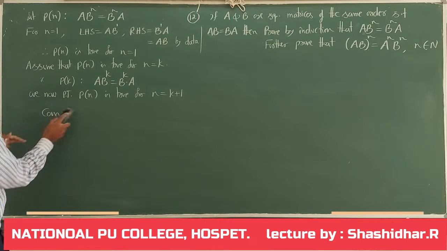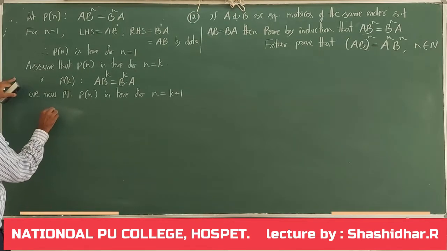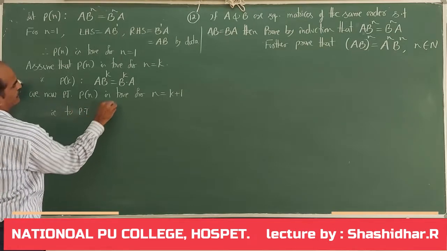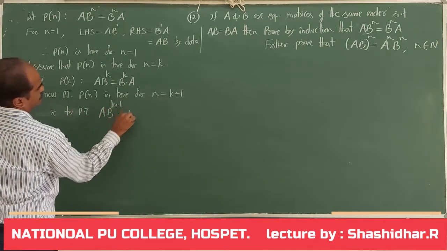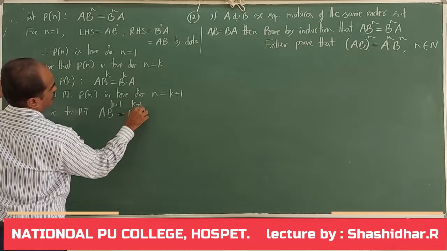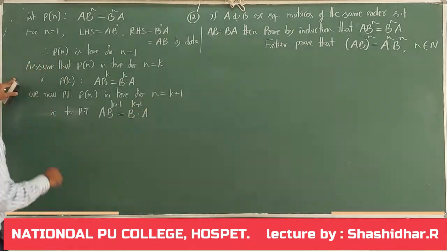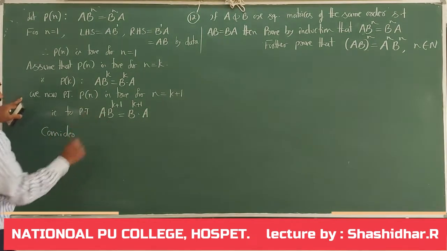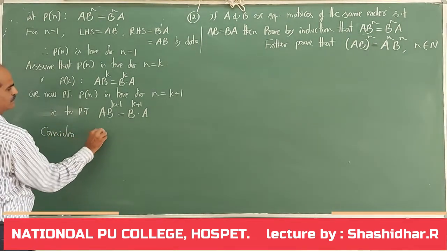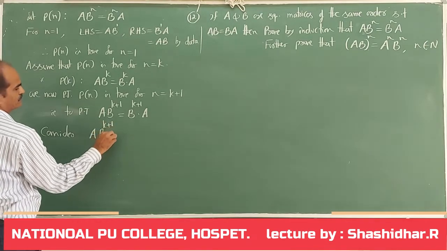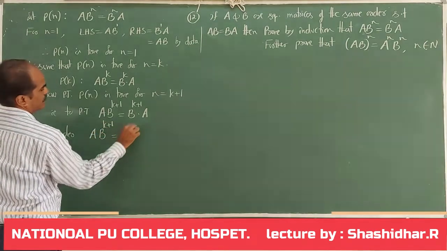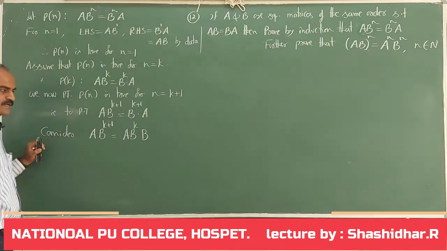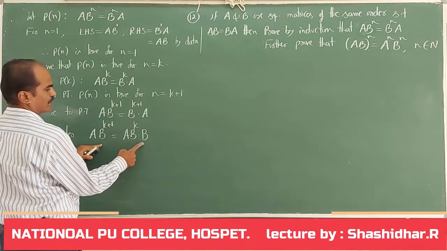That is, to prove that a into b to the power of k plus 1 is equal to b to the power of k plus 1 into a. This is the result I had to prove. For this, I will start with LHS. Consider a into b to the power of k plus 1. I write it as a into b to the power of k into b.